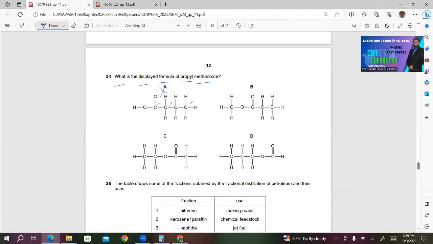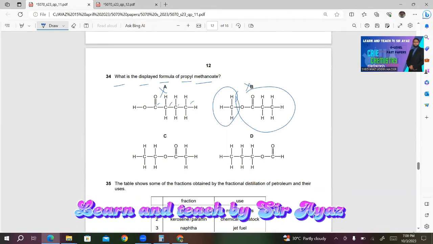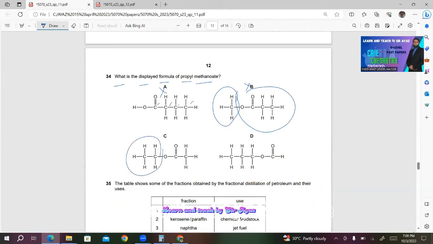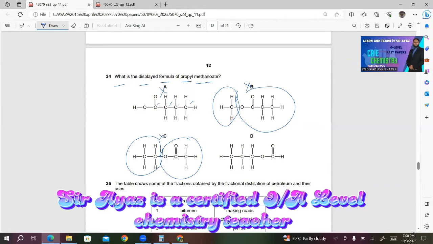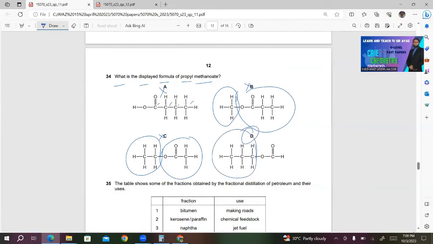B. In B, what we have? We have methyl. This is the methyl group. And this is propanoate. Methyl propanoate. This is also wrong. C. So what do we have? In C, this is ethyl group. And this one is ethanoate. Ethyl ethanoate. This is also incorrect. D is correct. Why? Because we have propyl. And this one is methanoate.